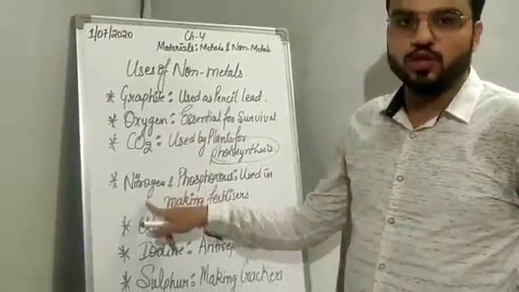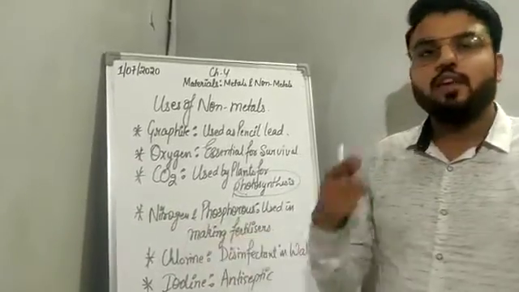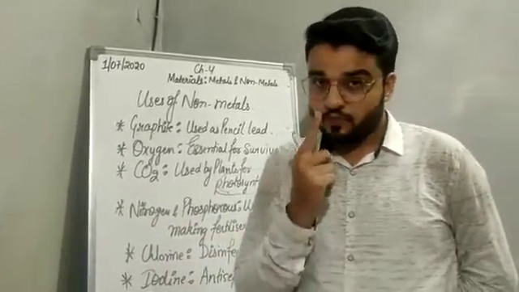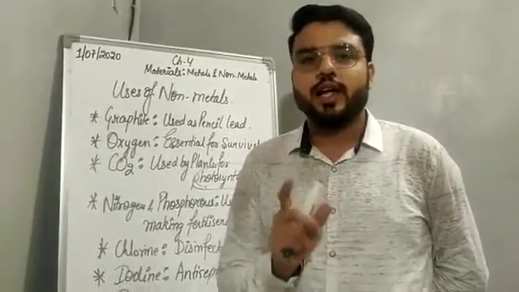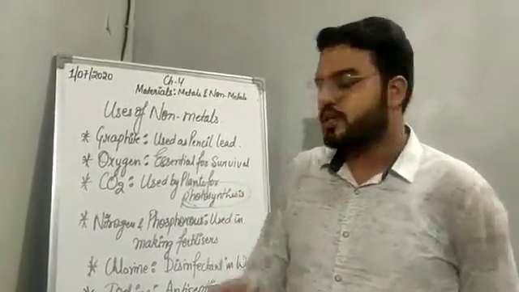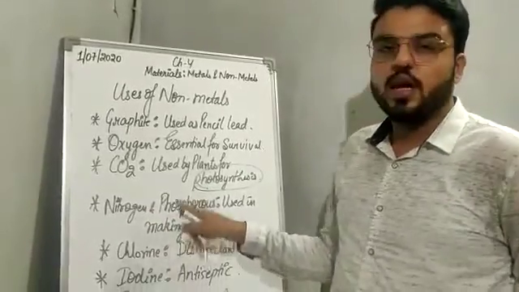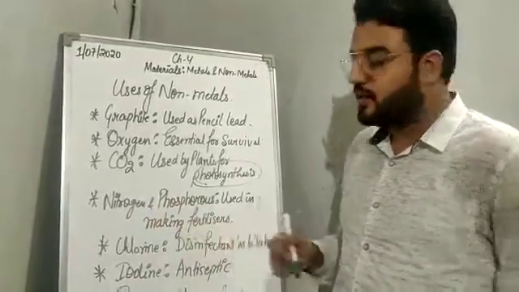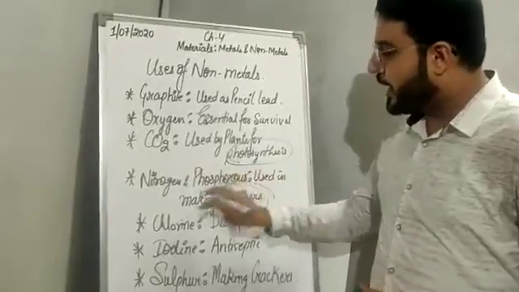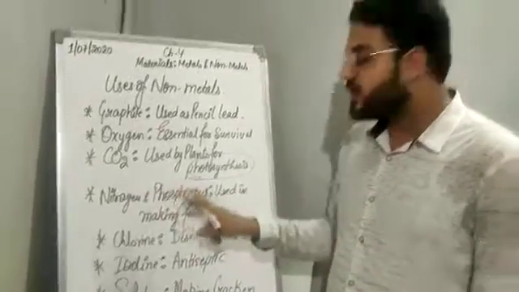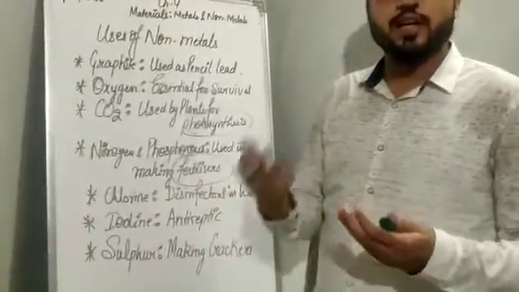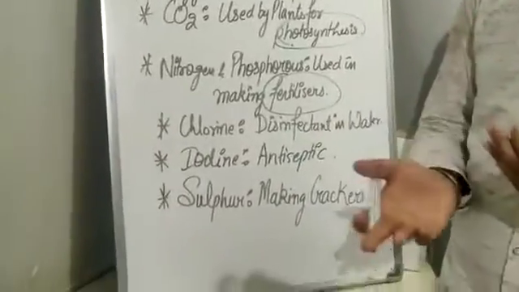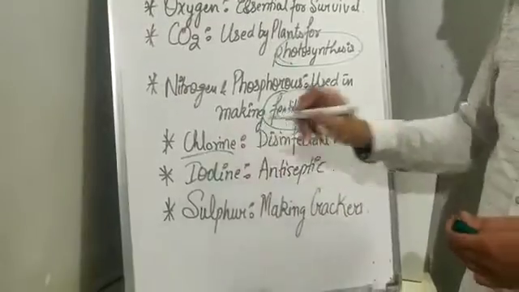Next we have nitrogen and phosphorus. We have learned in chapter number 1, that is crop production and management, that there are certain fertilizers which are rich in plant nutrients. So nitrogen and phosphorus are used in making fertilizers. Nitrogen and phosphorus, which are non-metals, are used in making fertilizers which enrich the soil fertility and increase the crop yield.